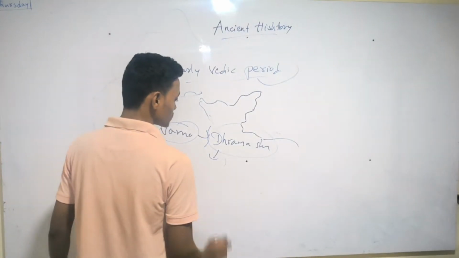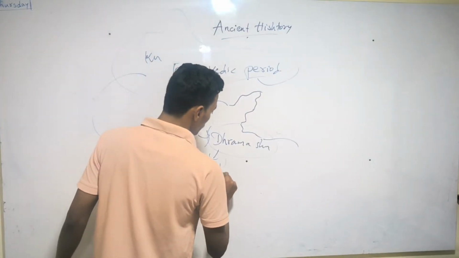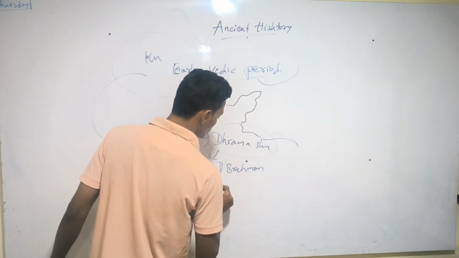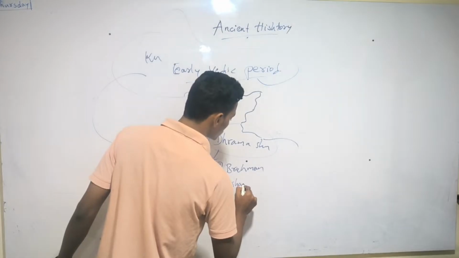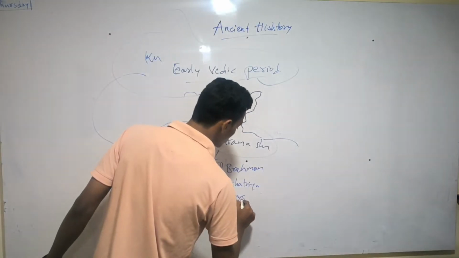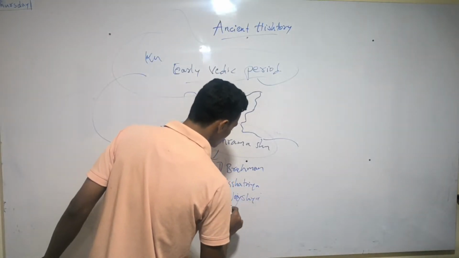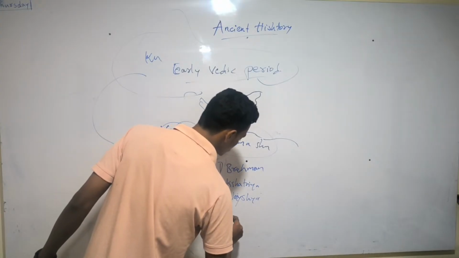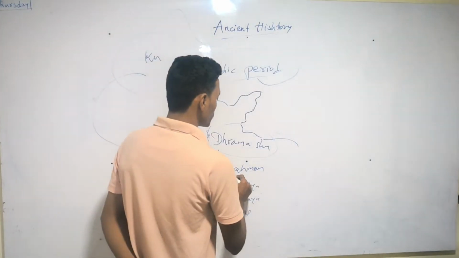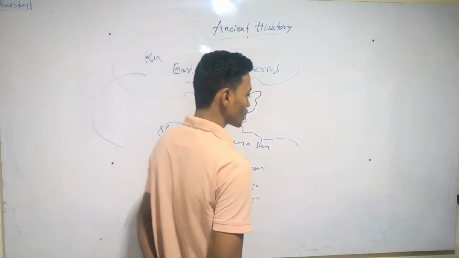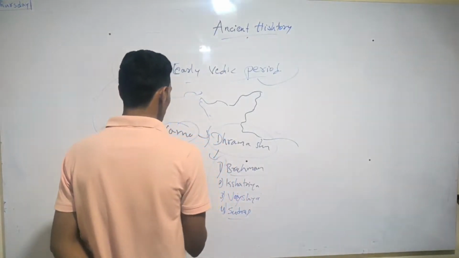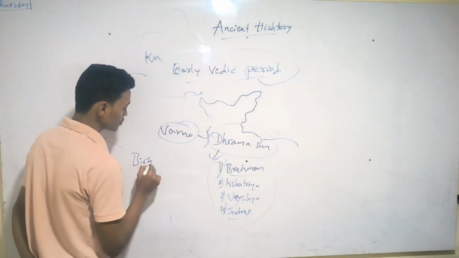The Varna system was determined by birth, profession, and color. Birth was the most important thing.